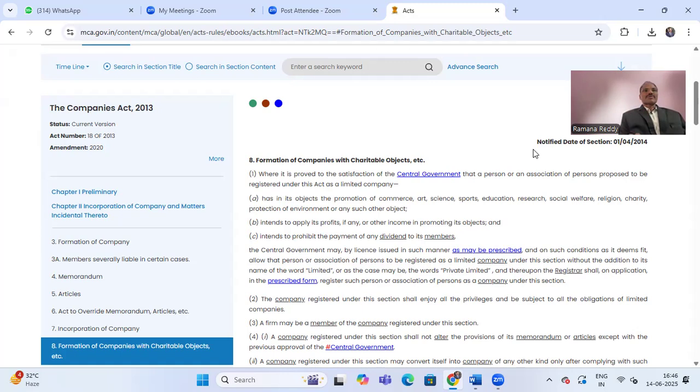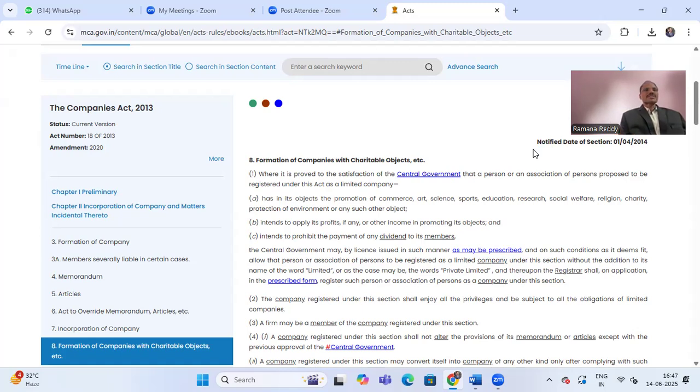Then the Central Government may, by license, issued in such manner as may be prescribed, and on such conditions as it may deem fit, allow that person or association of persons to be registered as a limited company under Section 8, without the addition to its name of the word Limited, or as the case may be the words Private Limited, and thereupon the Registrar shall, on application in the prescribed form, register such person or association of persons as a company under this section.